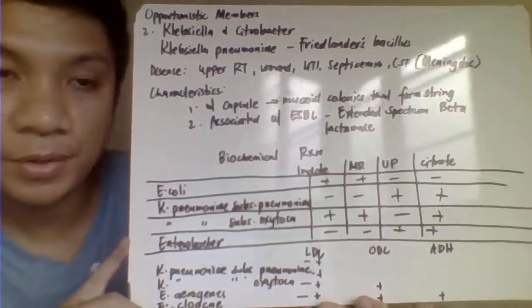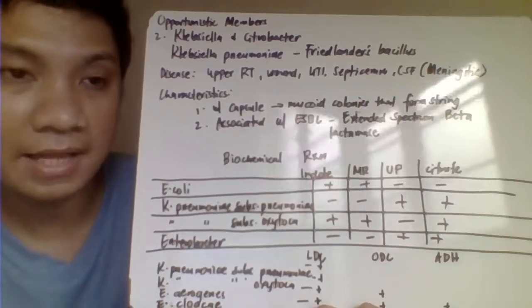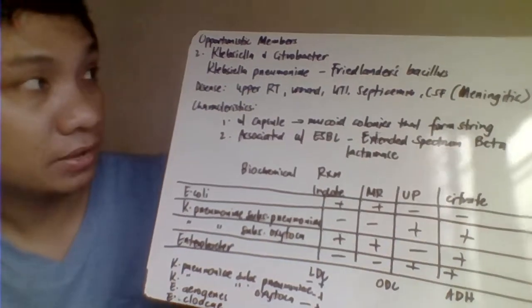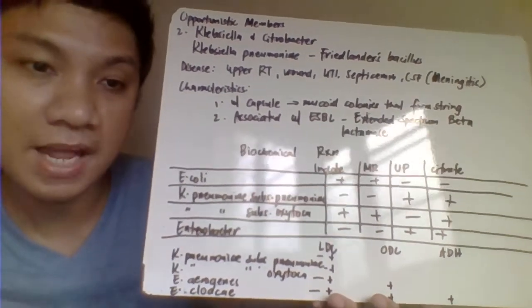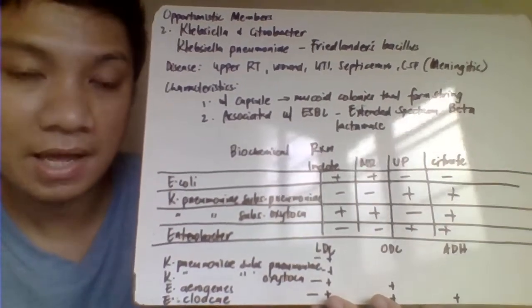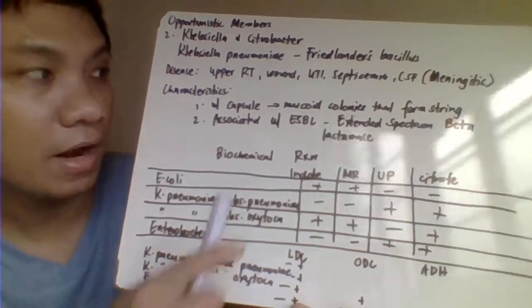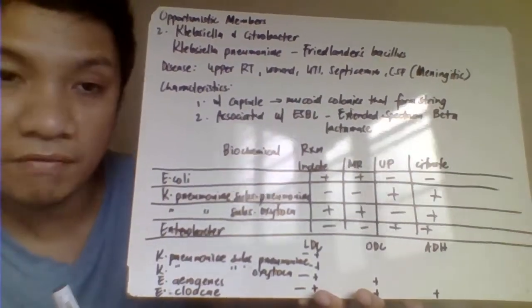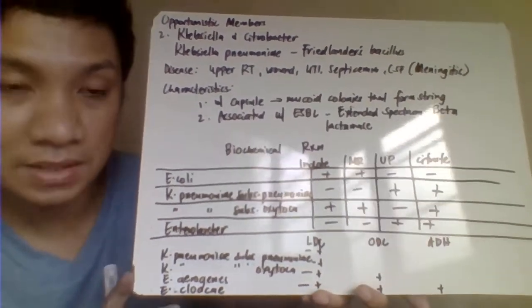Okay, next na opportunistic pathogen natin, we have here your Klebsiella and your Citrobacter. Okay, so specifically we have here your Klebsiella pneumoniae. Klebsiella pneumoniae, the name for that is your Friedlander's bacillus. So being pneumoniae, it tries to cause pneumonia or upper respiratory tract infection, wound infection, septicemia, bacteremia, or even your meningitis.